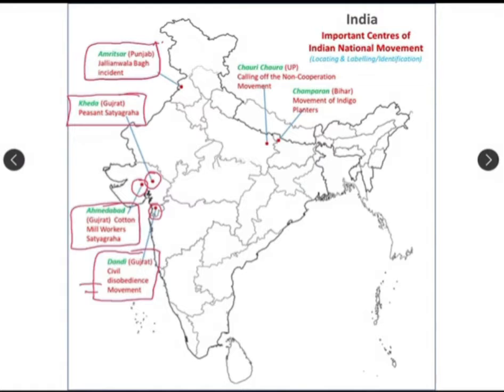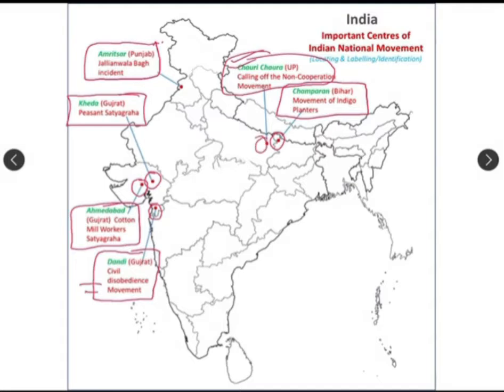Now we have one more, the indigo peasant movement, the indigo planters movement basically, and it happened in Bihar, Champaran. Now we have one more incident, the calling off of the non-cooperation movement. That was the Chauri Chaura incident in UP.